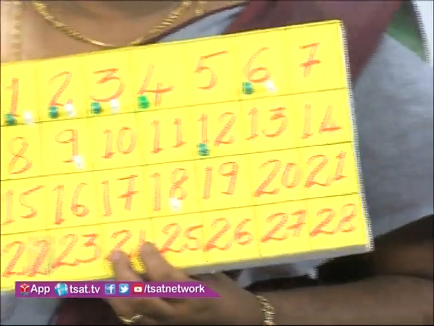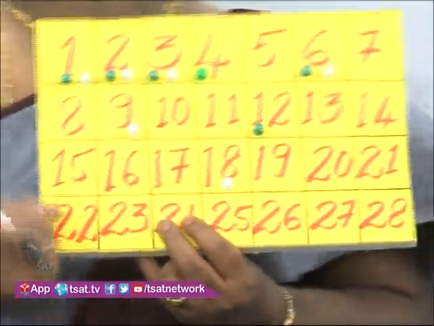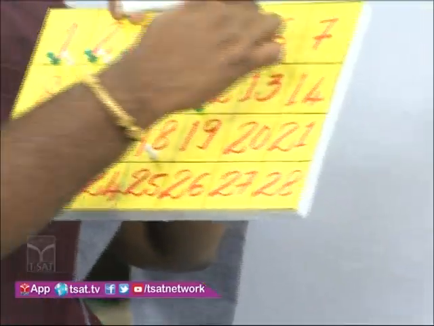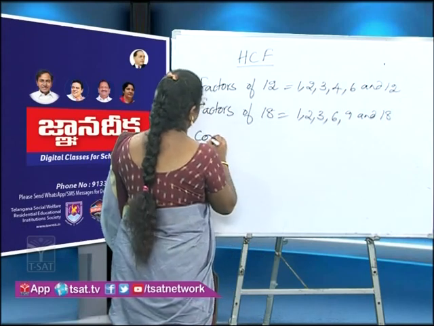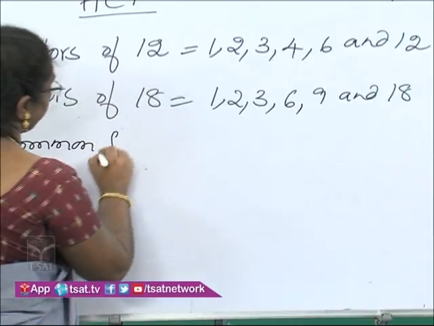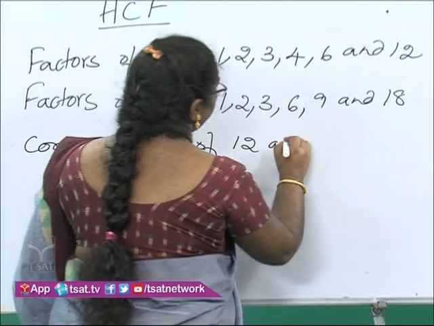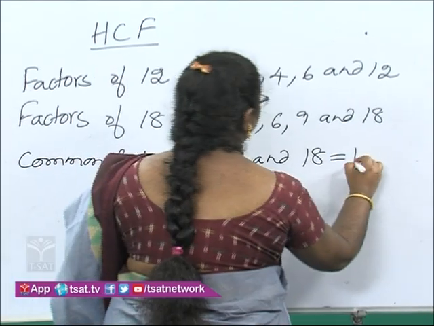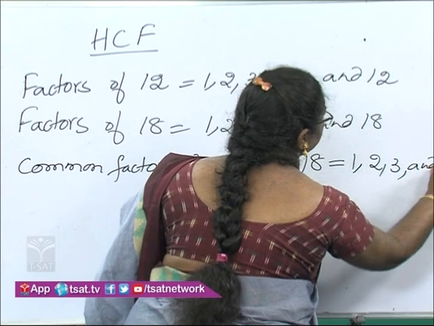Now, if you observe, in certain boxes we have 2 pins. So, what are all those boxes? 1, 2, 3, 6. These are called common factors. So, common factors of 12 and 18 are 1, 2, 3 and 6.